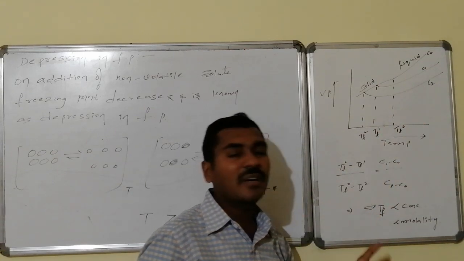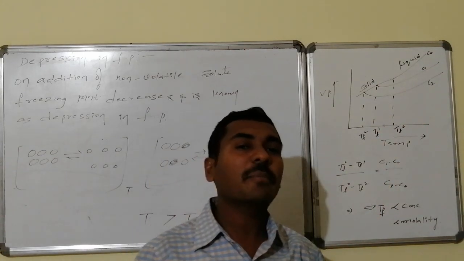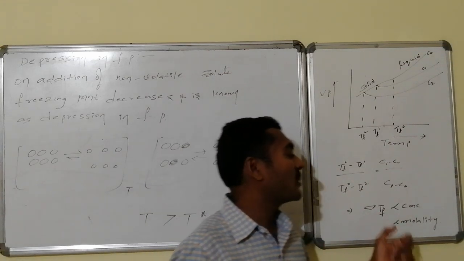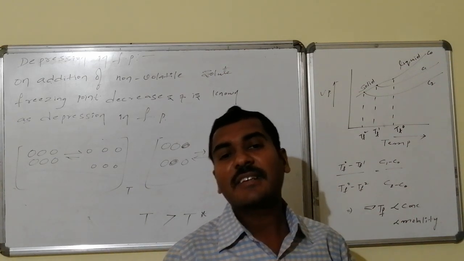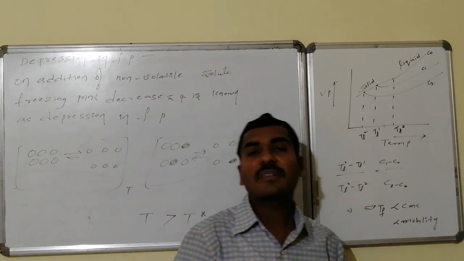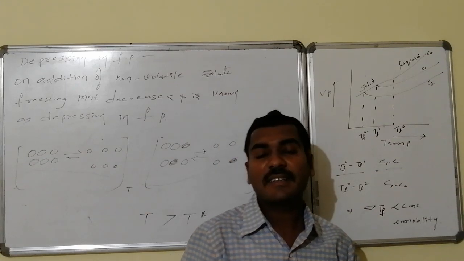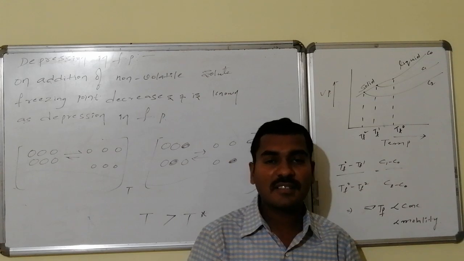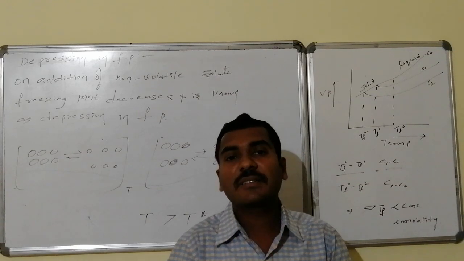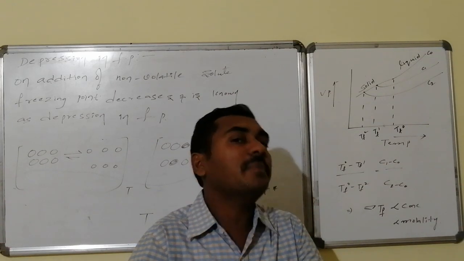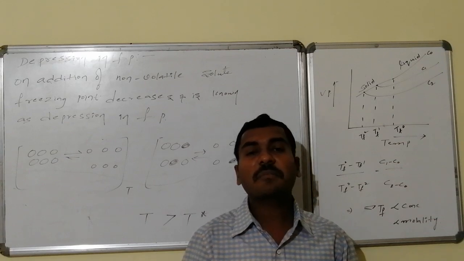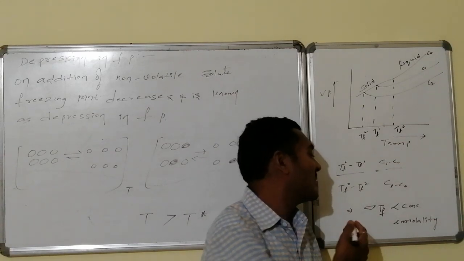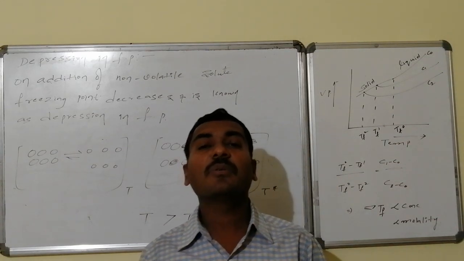Hence I wrote that the decrement in temperature in terms of freezing point is proportional to concentration, and that concentration is found to be what? Equal to molality. That is, depression in freezing point is dependent on concentration. The best concentration term that can describe the depression in freezing point is molality. Thus, delta Tf is proportional to molality.